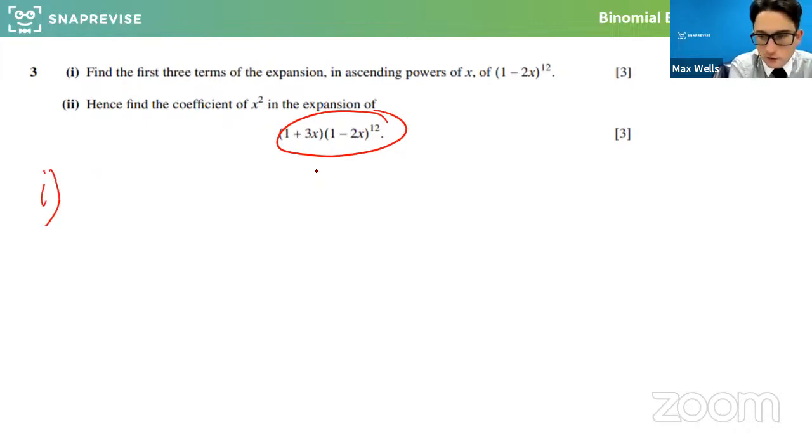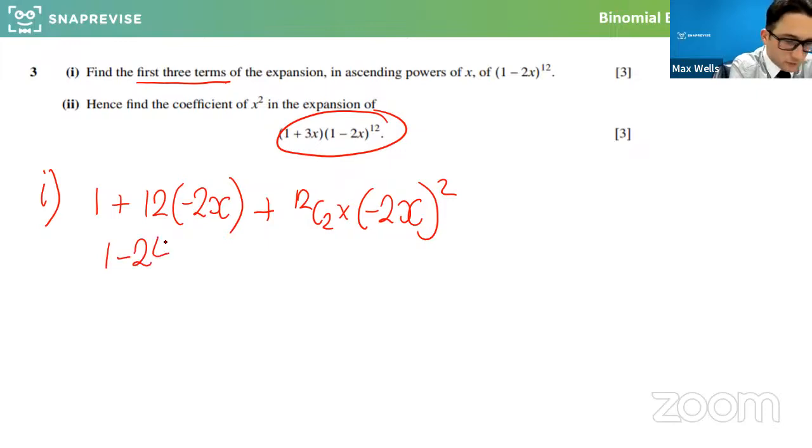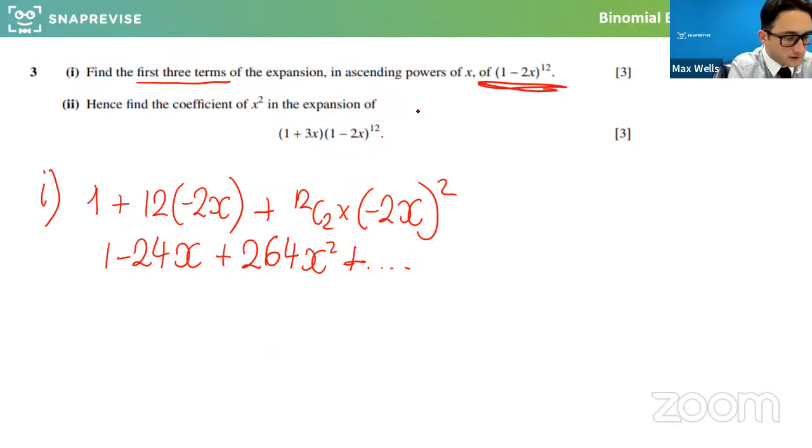1 minus 2x to the 12 and find the first 3 terms of the expansion. So what this will be is 1 plus 12 lots of minus 2x plus 12 choose 2 lots of minus 2x all squared. If we work that out, it would be 1 minus 24x plus 264x squared, and then the expansion would carry on. Okay, so that's me doing this first bit, working out the first 3 terms.